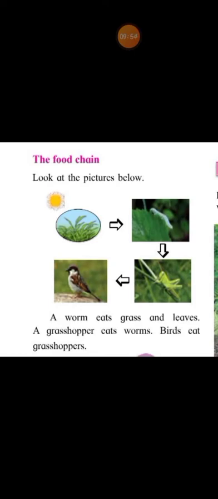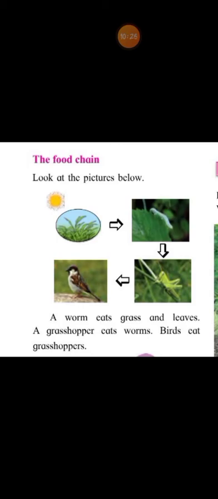First we can see is grass, right? Grass is eaten by whom? Worm. Okay. Worm is eaten by whom? Grasshopper. And grasshopper is eaten by whom? Birds. Right, children? Yes. So birds eat grasshopper, grasshopper eats worms, and worm eats grass. Right, children?